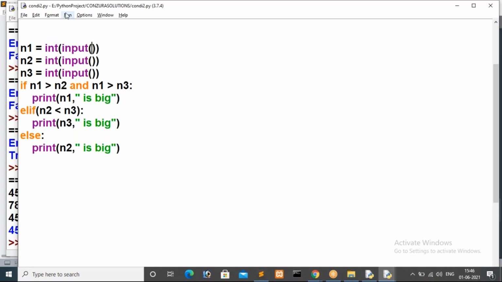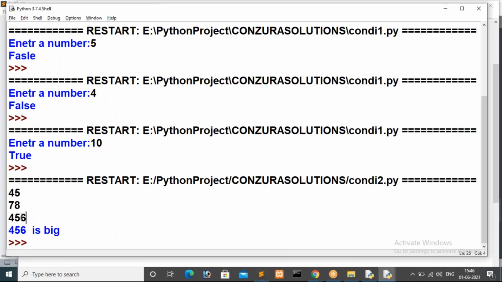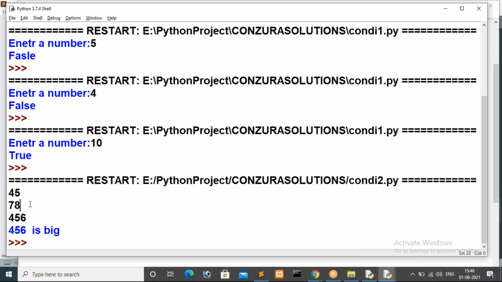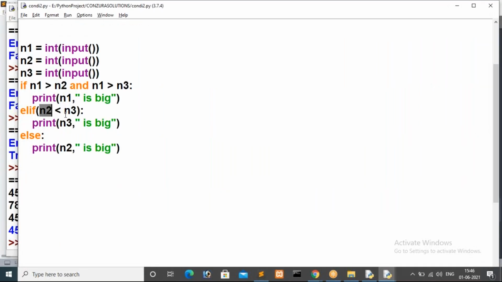Again I will execute this. Run module. In this case, based on these values, the first condition will become false, guys, because 45 is lesser than 78. So from the first condition we are getting false, so the and operator won't consider the second one. It will go to here. So here we compare n2 lesser than n3. The n2 value is 78, the n3 value is 456. So the condition is true, so it will print n3 is big.